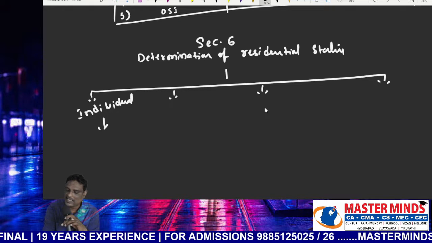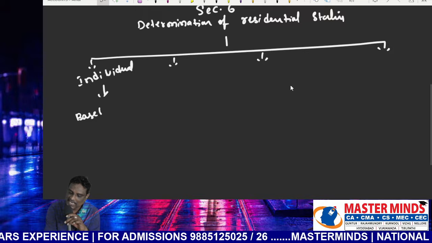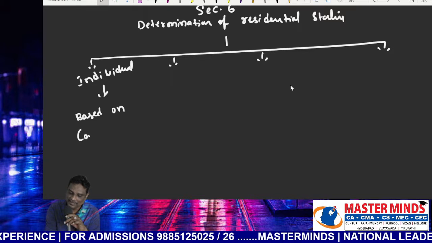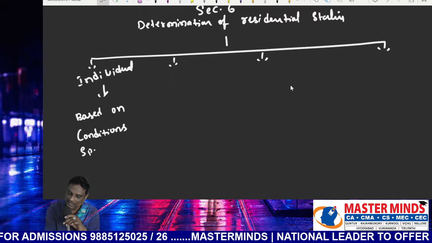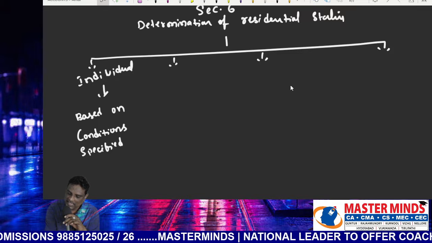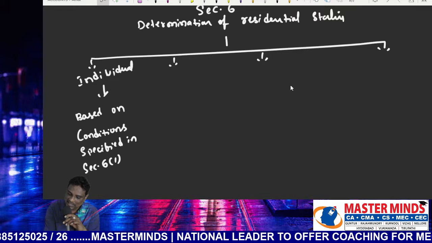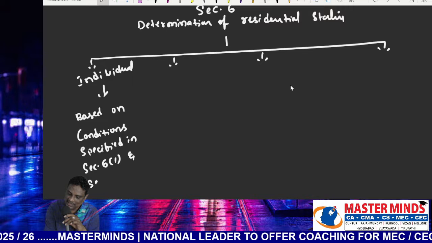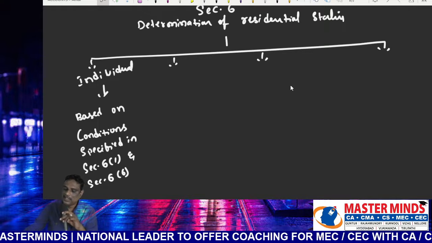How to ascertain the status of an individual? Based on the conditions specified in section 6, subsection 1 and section 6, subsection 6. So, one important point.